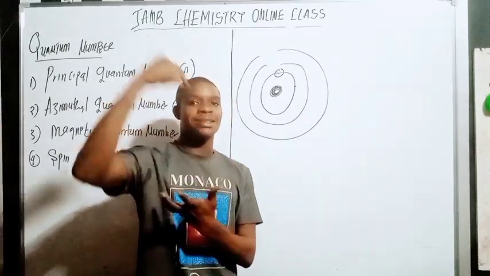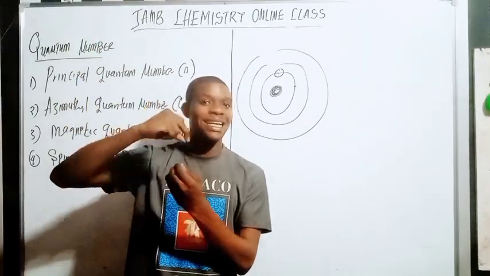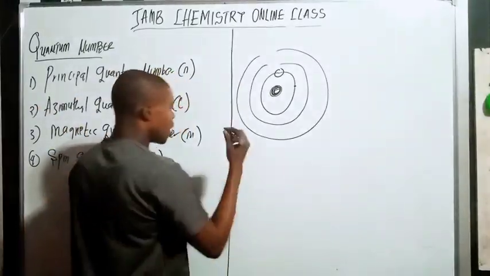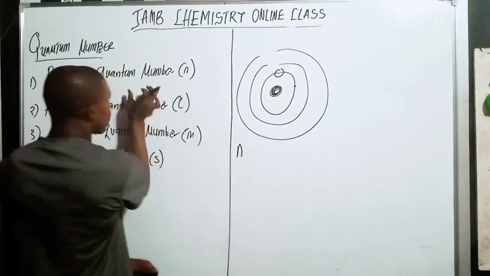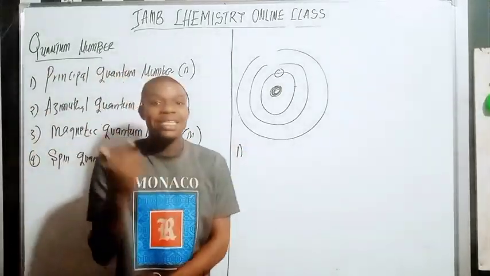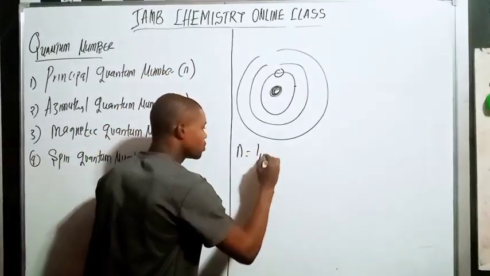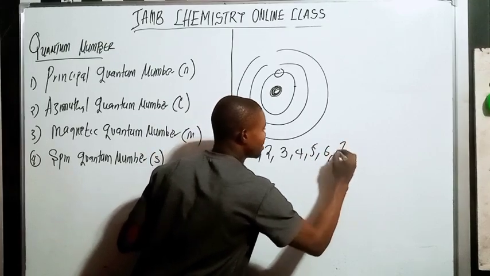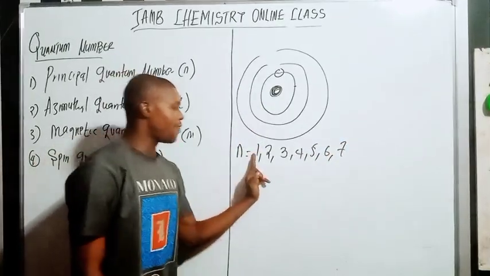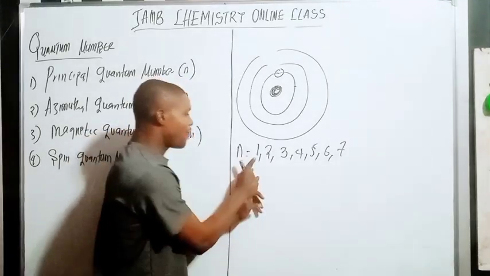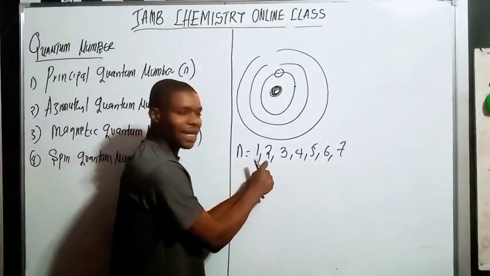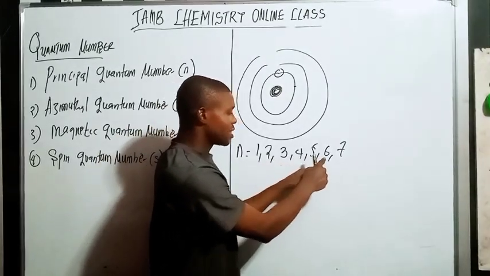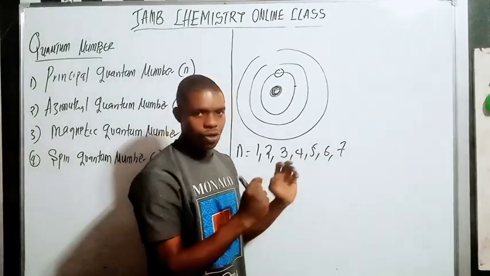As the energy level increases, the number of electrons in that energy level tends to increase. So n, the principal quantum number, can have a positive integer value from 1, 2, 3, 4, 5, 6, and 7. First energy level, second, third, fourth, fifth, sixth, and seventh energy level. Do you understand?